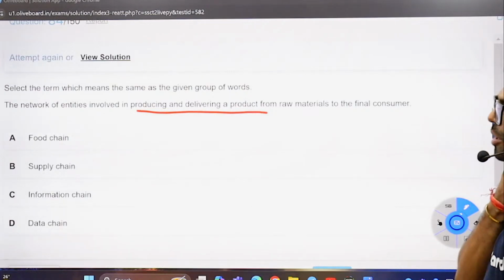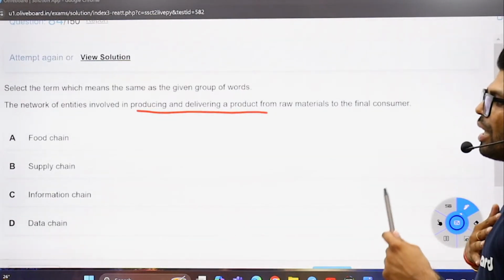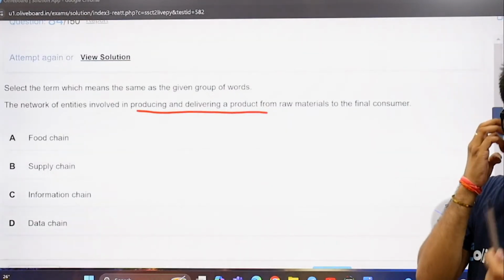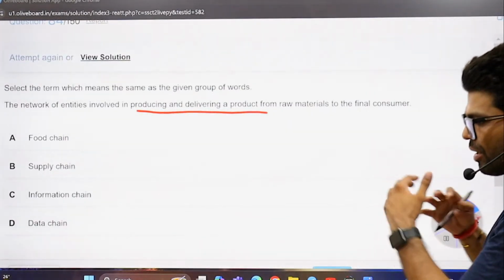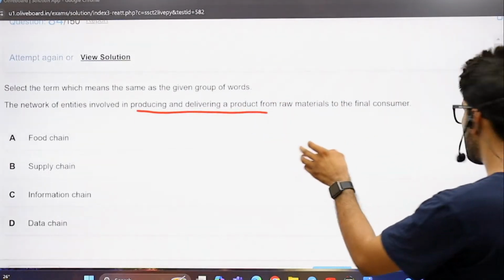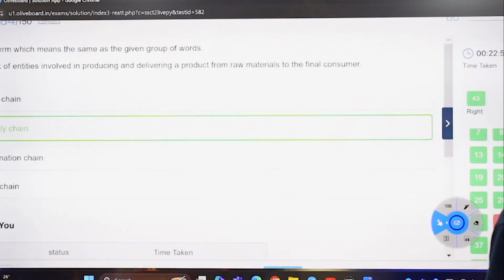Information, product may not show information. I have a digital pen. It doesn't show any information, nor is this going to show some sort of data, just the supply. We make that and we deliver to your doorstep. So that's going to be a part of supply chain. Elimination, quite easy to mark.